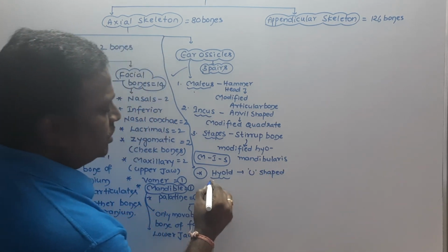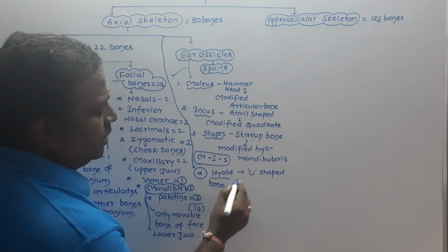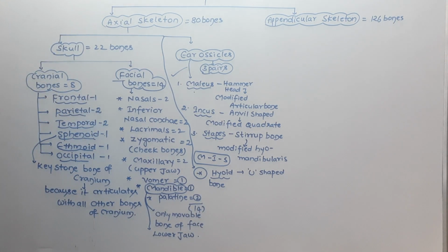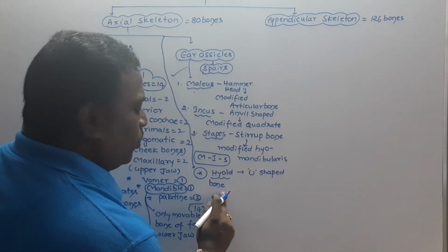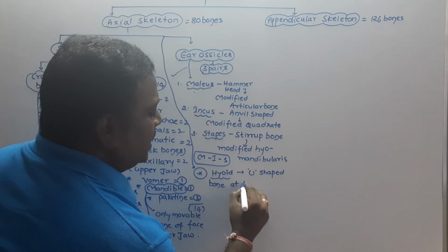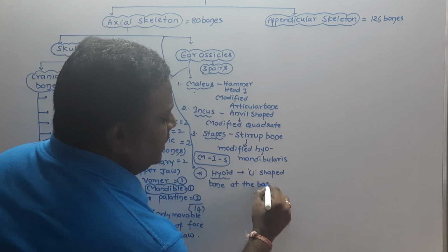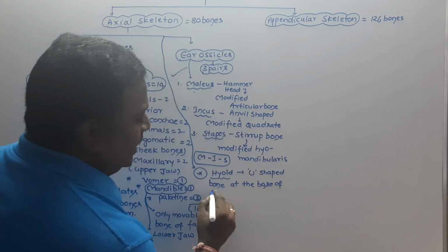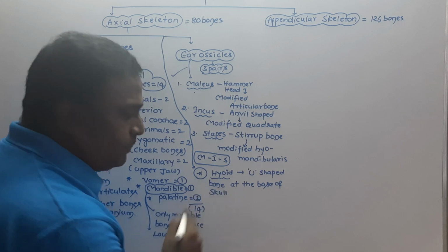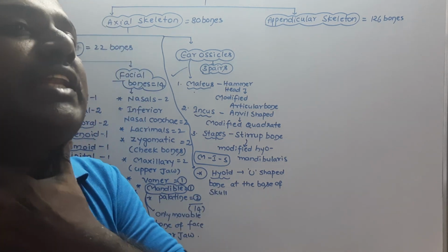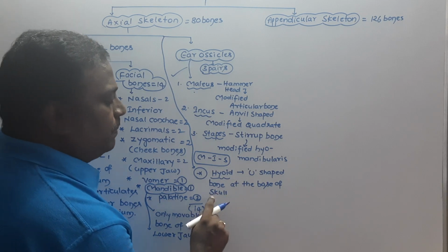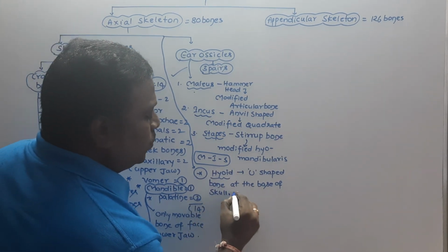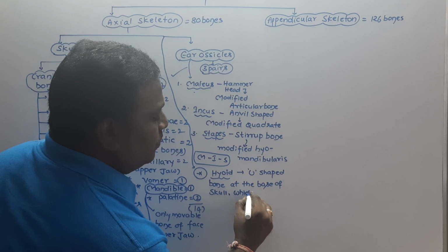It is present at the base of the skull. The U-shaped bone present at the base of the skull, here. It will be like this. It should never articulate with any other bone.